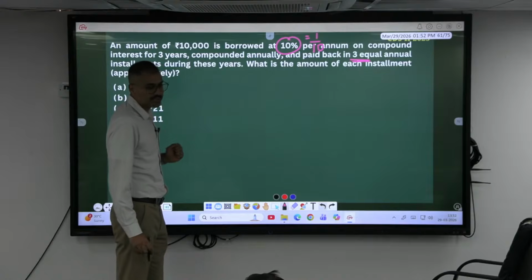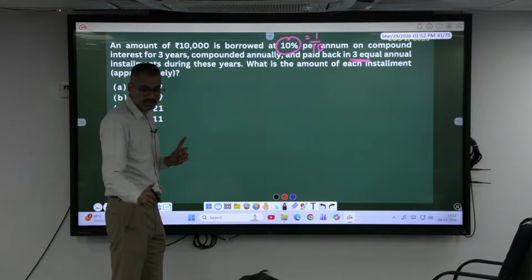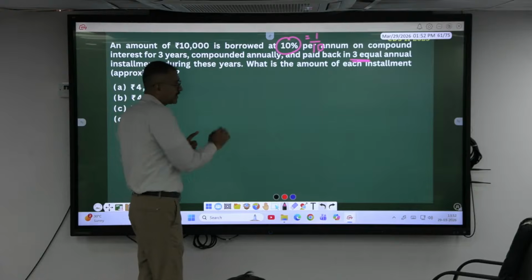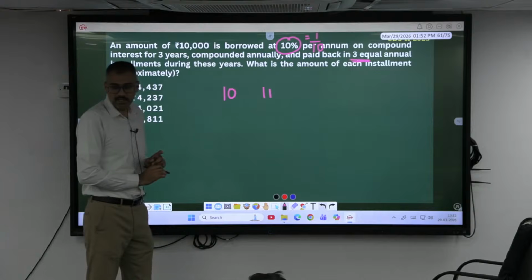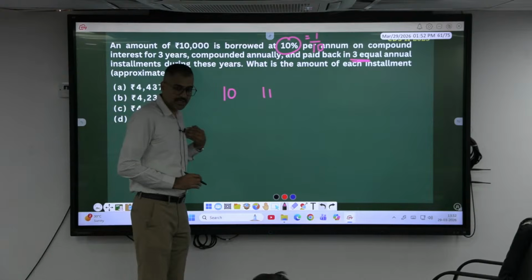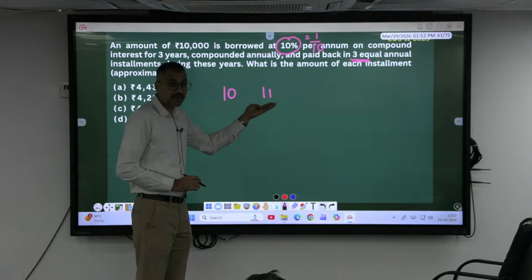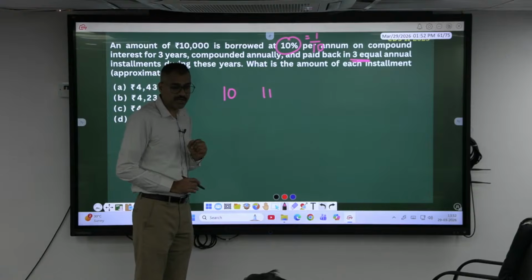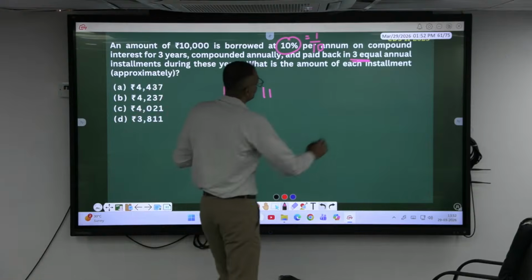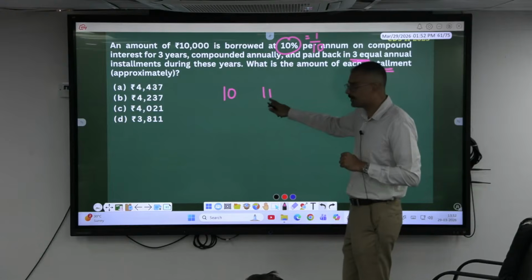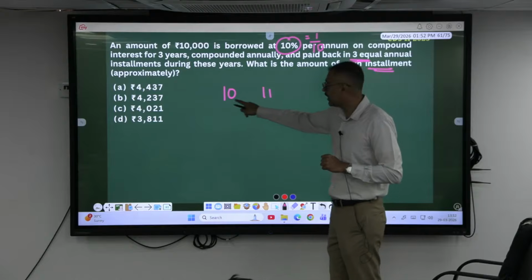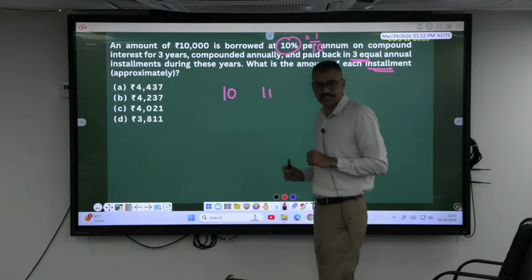What is 10%, sir? 1/10. If you are paying interest of 1/10, it means if you have taken 10 rupees, you will be paying 11 rupees. You took 10 rupees, but you are paying how much? 11. After how many years? 1 year. At the end, whatever you pay is called the installment. You pay the first installment. How much is the first installment? 11. In this 11 rupees, how much is principal? 10. How much is interest?